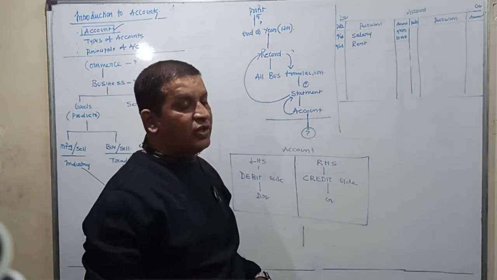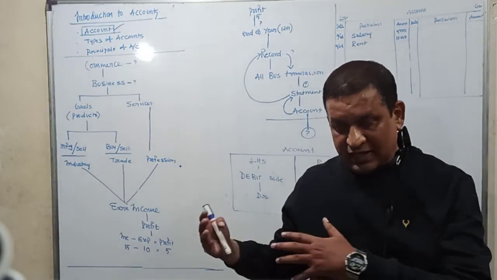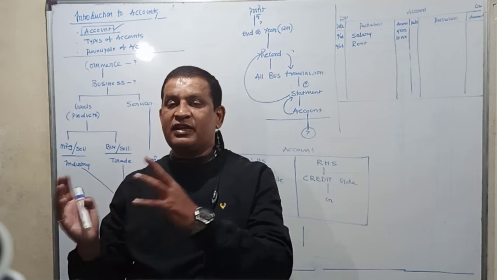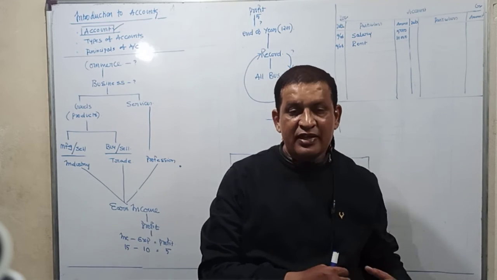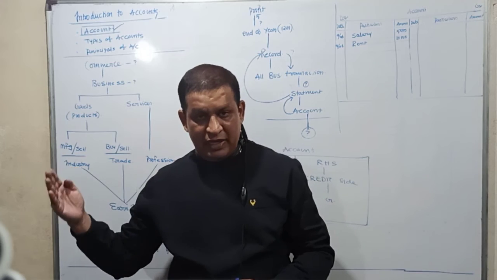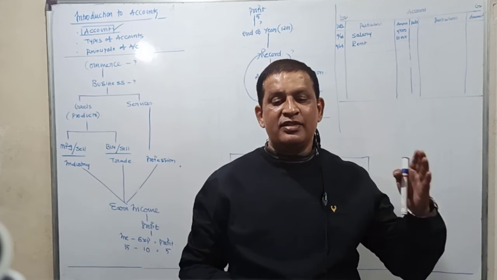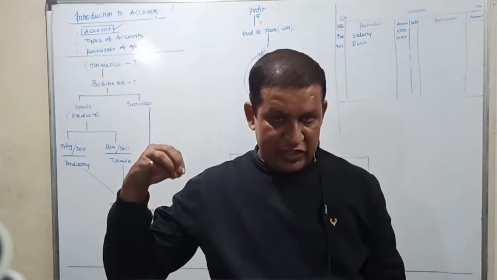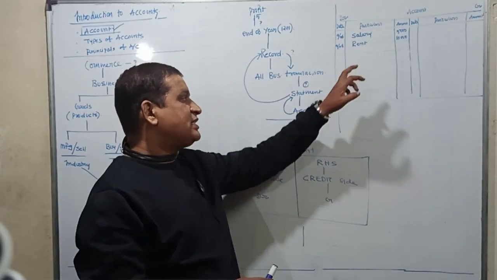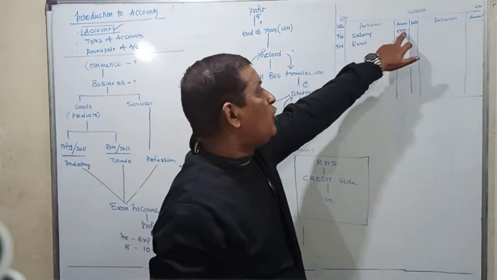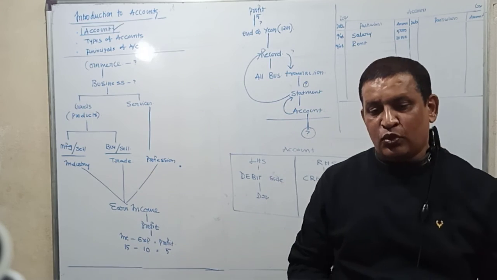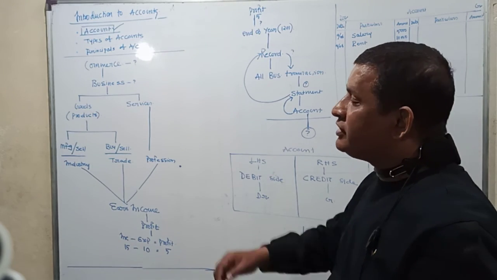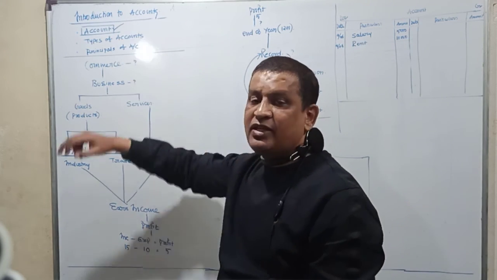So let us come from here. Account has how many sides? It has two sides, the left hand side and the right hand side. The left hand side is called the debit side, denoted by DR. The right hand side is called the credit side, denoted by CR. Each side has three columns: date, particulars, amount. And in the statement, we record the date on which the transaction has taken place, we record what is the business transaction, and we also record what is the amount transacted. So with that, we come to an end of today's class, where we tried to look at introduction to accounts, and we tried to understand what is an account.